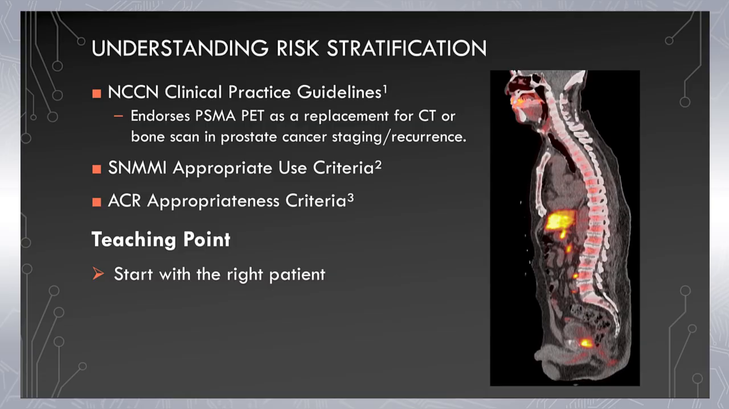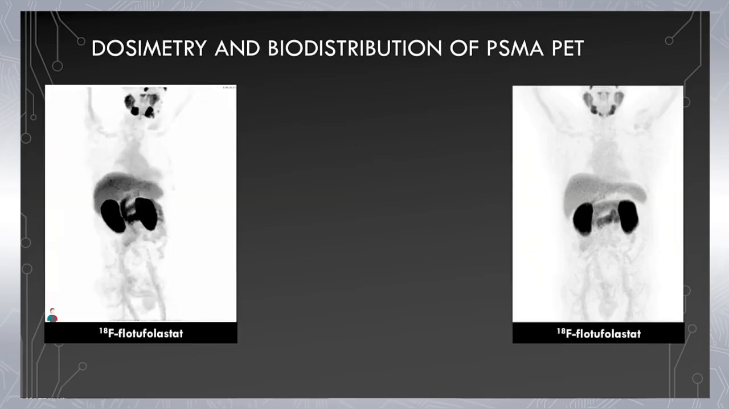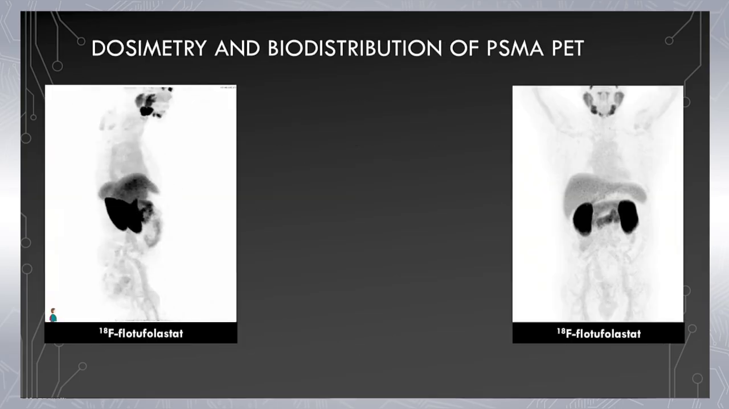So importantly, what we've learned is that we have to start with the right patient. We have to determine if that patient is for staging or biochemical recurrence per the clinical guidelines, choose the right radiotracer, in this case PSMA PET, and deliver the right important management guidance. So let's talk about the dosimetry and biodistribution of PSMA PET.